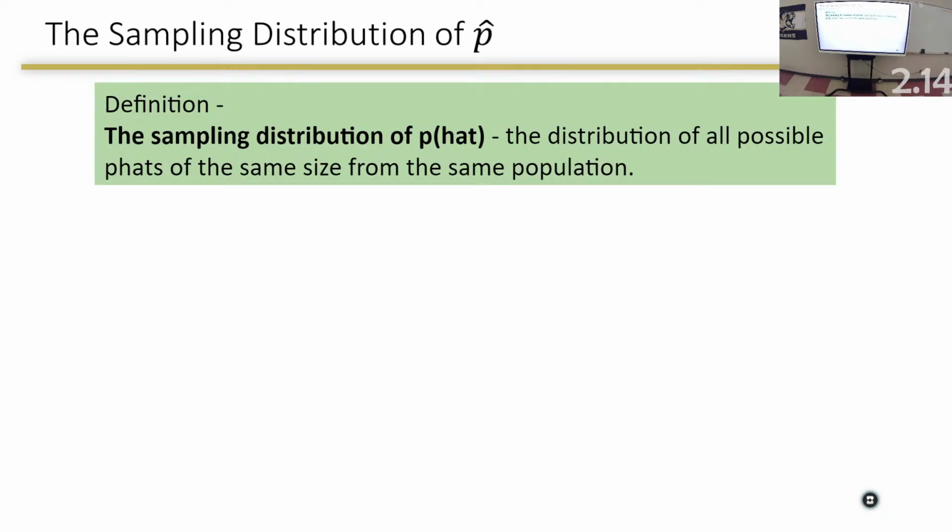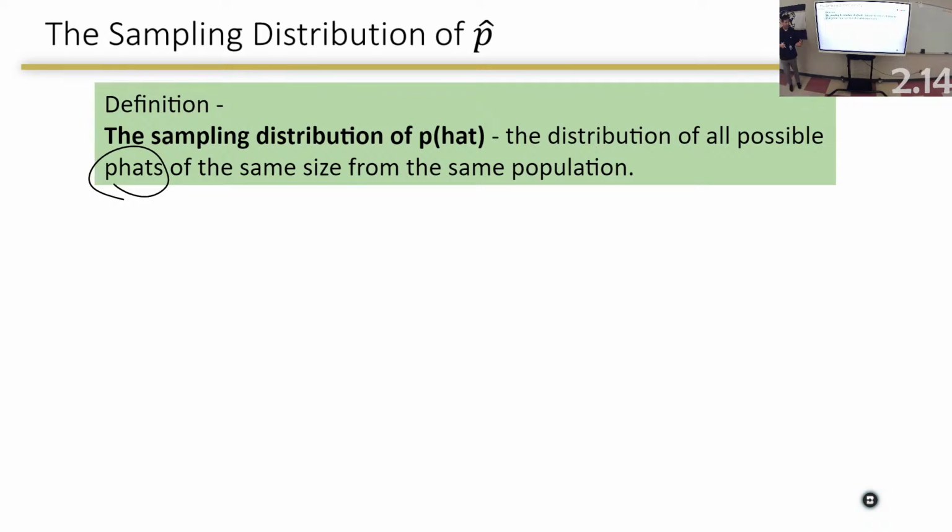Well, the sampling distribution of p hat is very similar, except we're going to put a little bit more instruction on that. It is the distribution of all possible p hats of the same size from the same population.